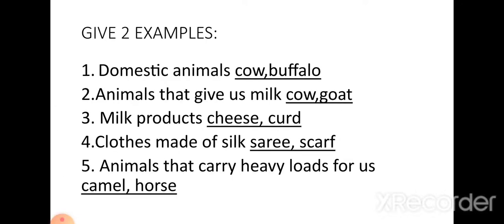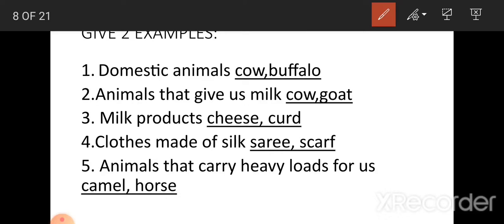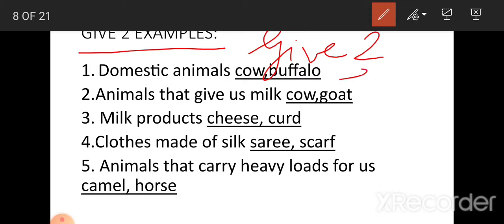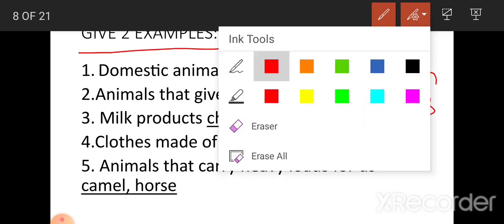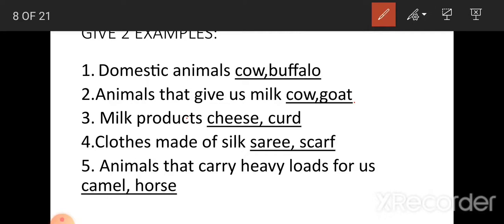Now next, that is give two examples. We are going to write give two examples. Now, given heading: G-I-V-E, give. T-W-O, two. E-X-A-M-P-L-E-S, examples. So first, give two examples of domestic animals. D-O-M-E-S-T-I-C, domestic. A-N-I-M-A-L-S, animals.